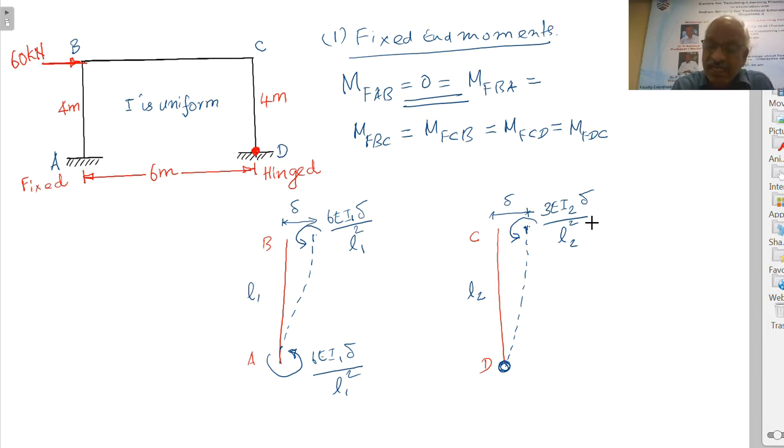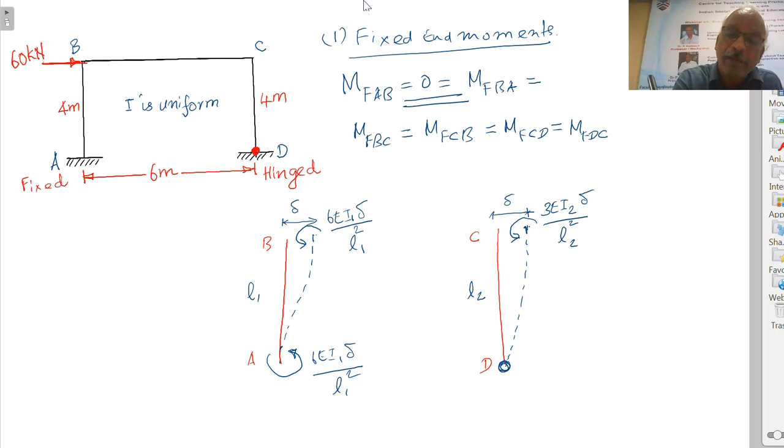For member CD it is 3E I2 delta by L2 square. So in some ratio you have to assume the moments. The moment can be any value, but there is some ratio. So that's what we are going to do now. Therefore MBA will be minus 6E I1 delta by L1 square because the frame sways to the right. MCD will be minus 3E I2 delta by L2 square.